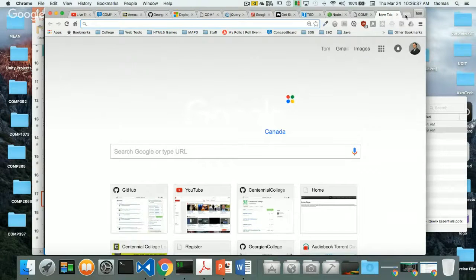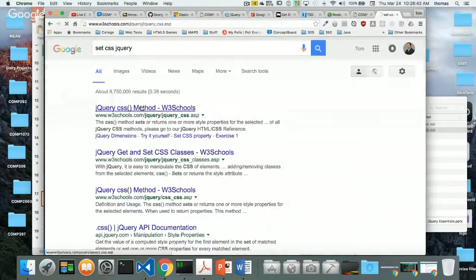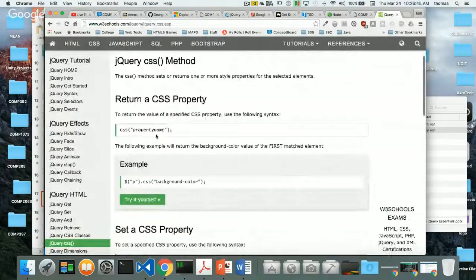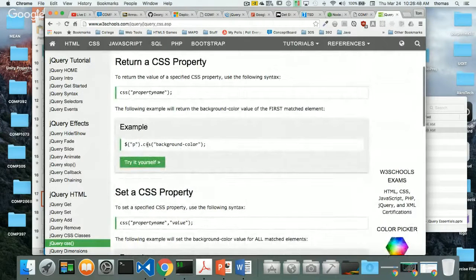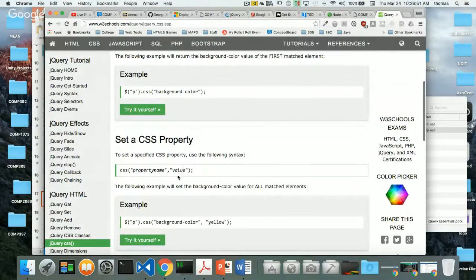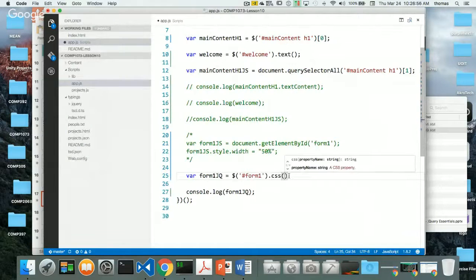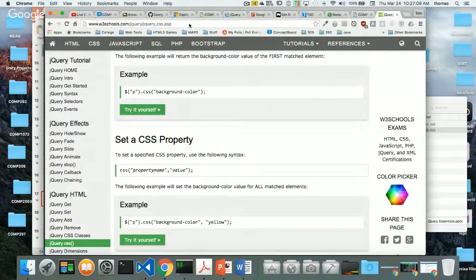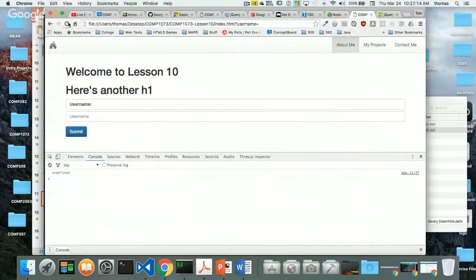Well, let's say I want to set CSS jQuery. Hey, look, it's even up there. So jQuery CSS method on W3 Schools. Very, very documented. So here's my property name, and then my background color. I'm targeting that background color. Hey, and there's the value, right? So with a comma, I can target the value. That's pretty simple. So CSS width, and then here's the value, right? And the value is going to be 50%. Doing it all at once. Save, and then go back to my files here. Oh, it's the wrong one. And refresh, right? Oh, hey, look, it's the same thing. And here's what I get back.